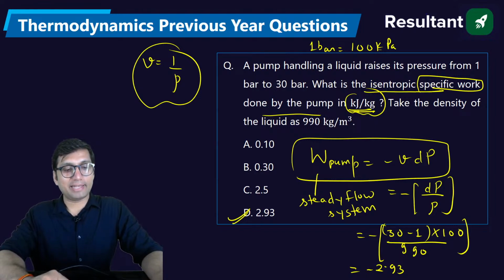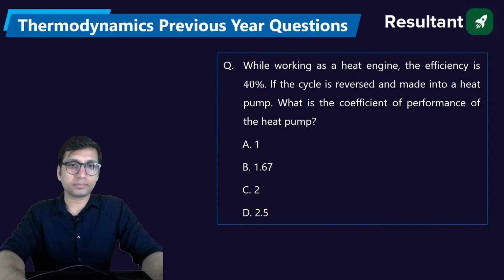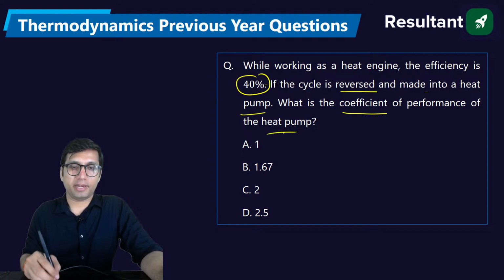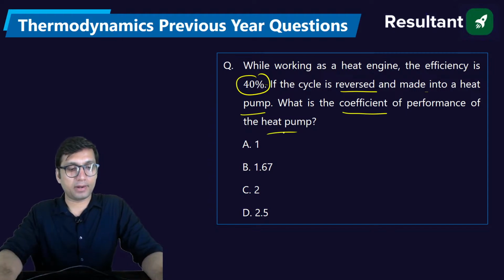So 2.93, are you all getting this value? 2.93. Next question. While working as a heat engine, the efficiency is 40%. If the cycle is reversed and made into a heat pump, what is the COP of the heat pump? Understood question or not?